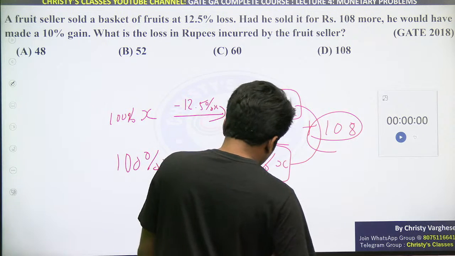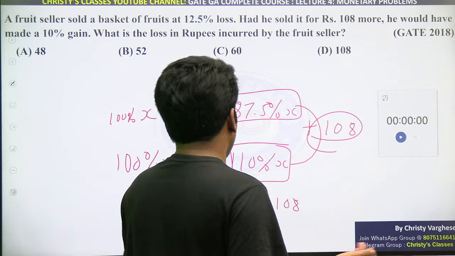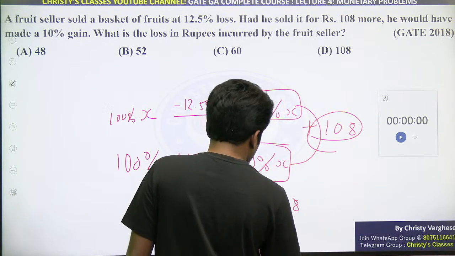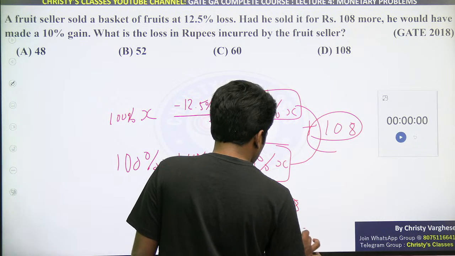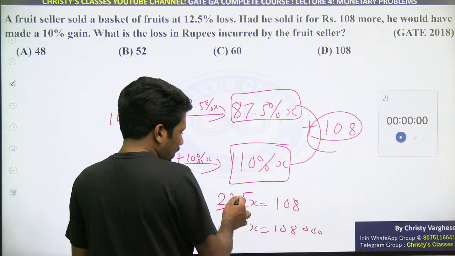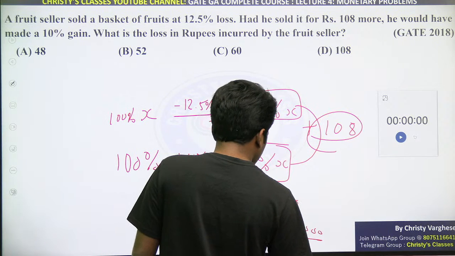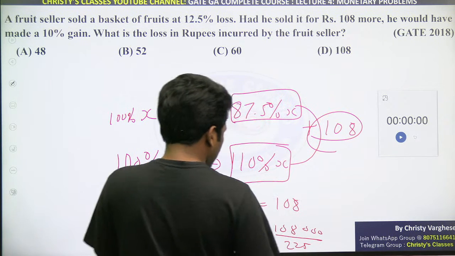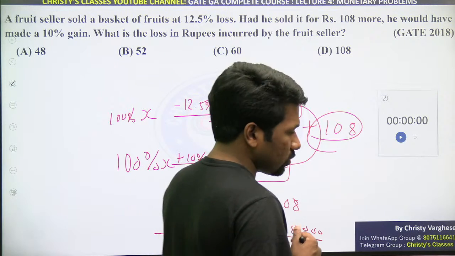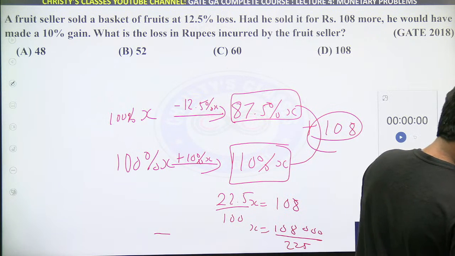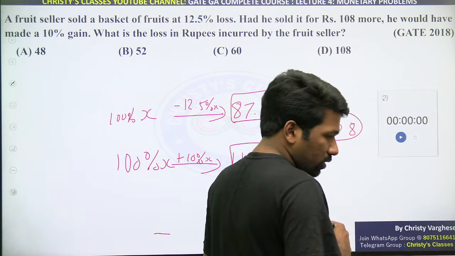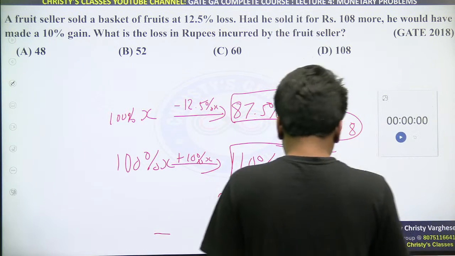So 108,000 by 225, you can write X is equal to 108,000. I am multiplying by 100 to avoid this decimal point, divided by 225, and cancel it and see what X you are getting. Check it. Yes Muskan, loss we need to find.